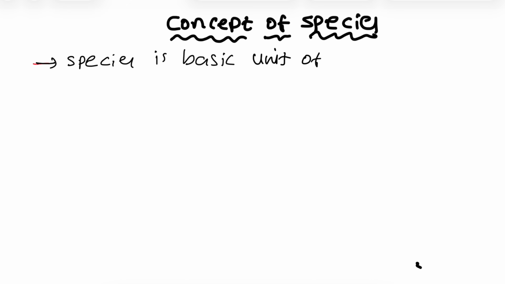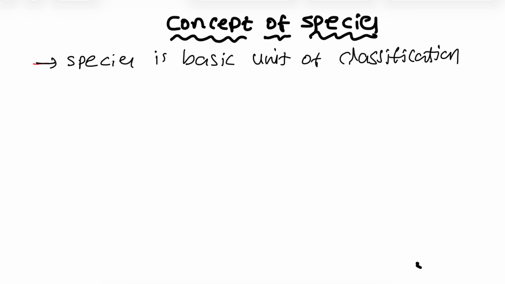Concept of species. First of all, species is the basic unit of classification.